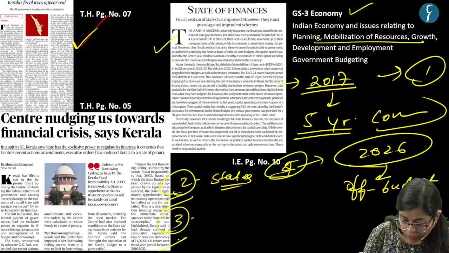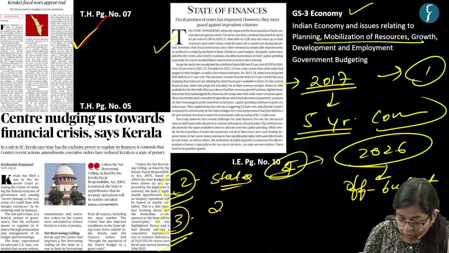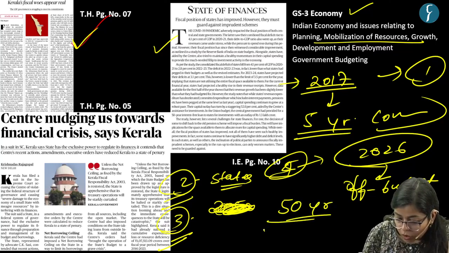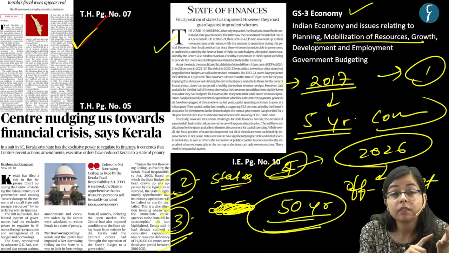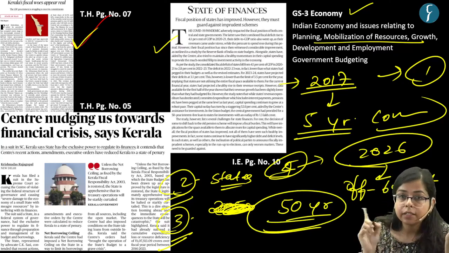And thirdly, the government has given 50-year interest free loans.